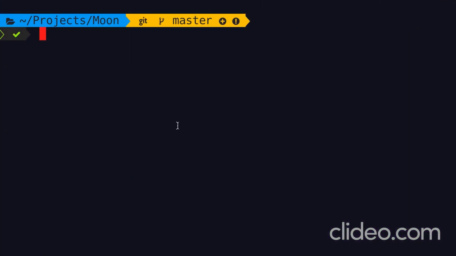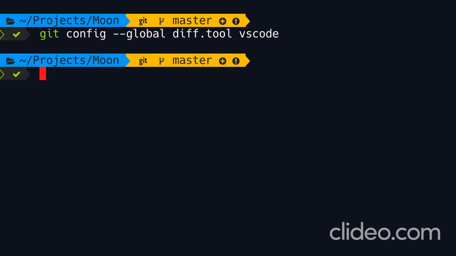So here in the terminal, first we have to tell Git that we want to use VS Code as our default diff tool. So we have to set two configuration settings. So once again, we type git config --global. So the global settings apply to all of our repositories, okay? Now the setting we're going to set is diff.tool. We're going to set that to VS Code. So with this command, we're just giving a name, in this case VS Code, to our default diff tool. Next, we need to tell Git how to launch VS Code. So once again, git config --global.